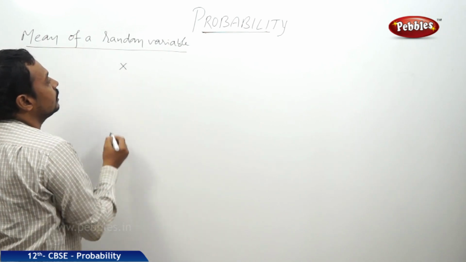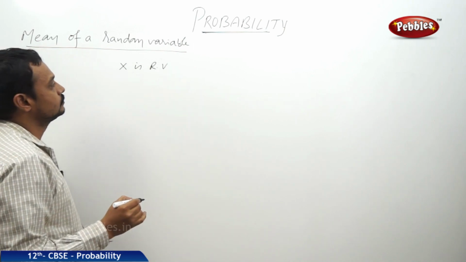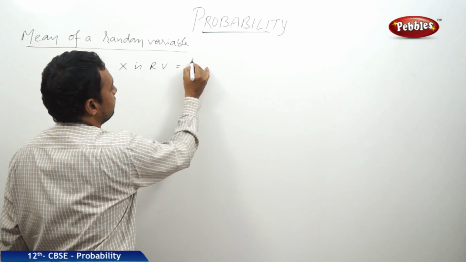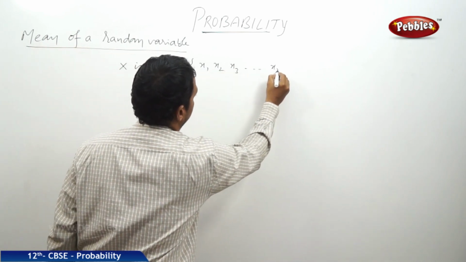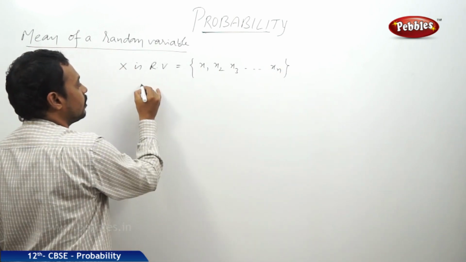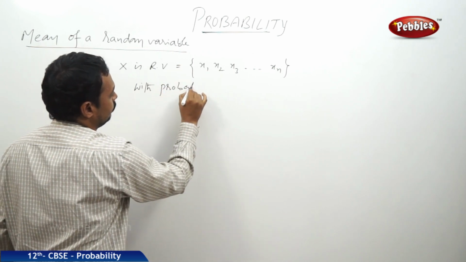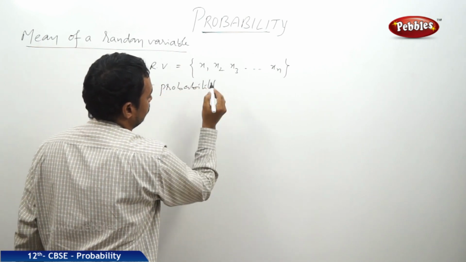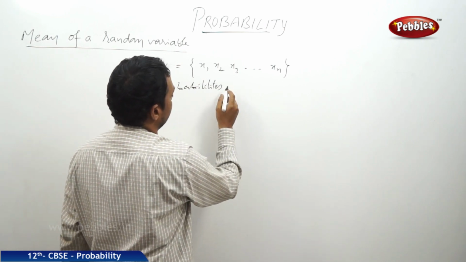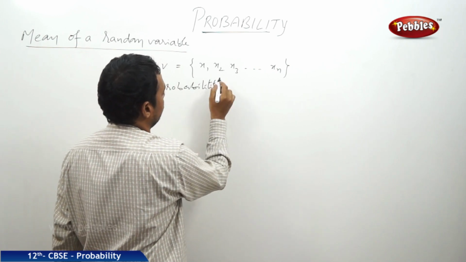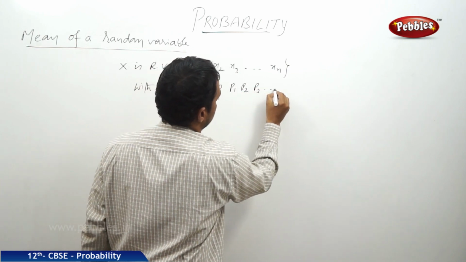Let x be a random variable of a random experiment whose values are given by x1, x2, x3, and so on up to xn, with the probabilities p1, p2, p3, and so on up to pn.